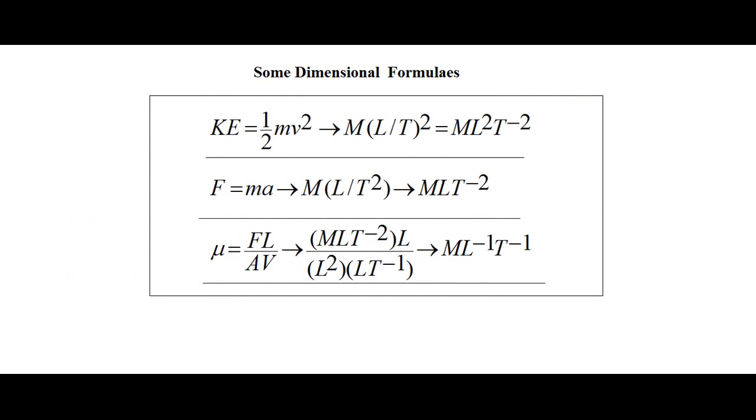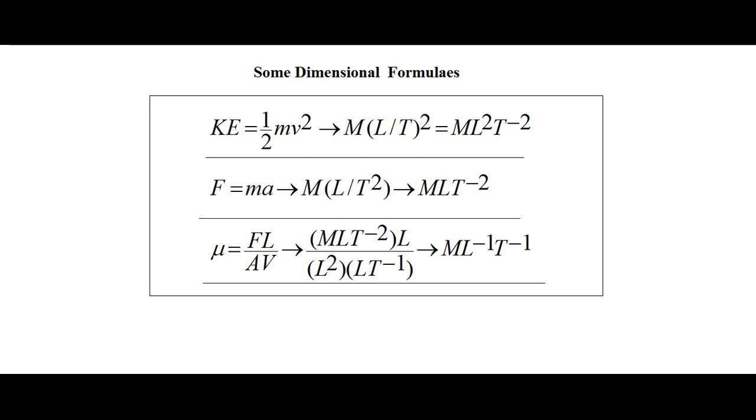So here are some dimensional formulas for some physical quantities. For example, kinetic energy is defined as half m v square. If we put in the dimensions, m is just M, and velocity is defined as distance upon time, so it can be written as L upon T to the power 2. So ultimately we get that kinetic energy has the dimensional formula M L square T to the power minus 2.